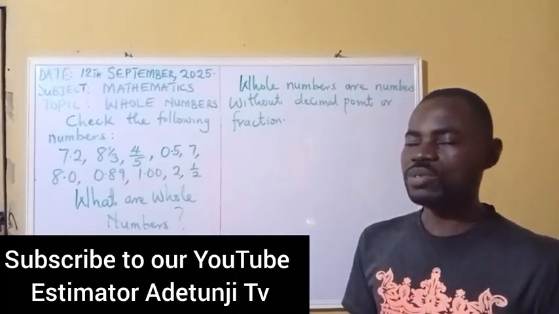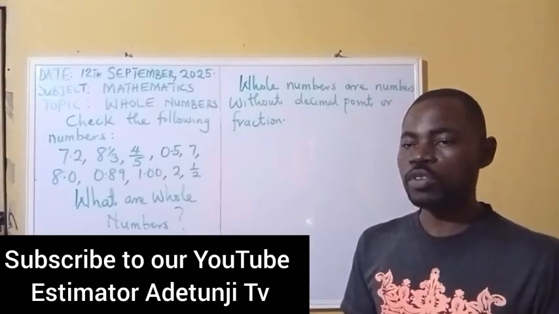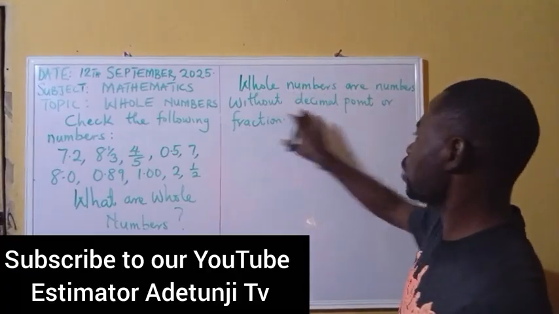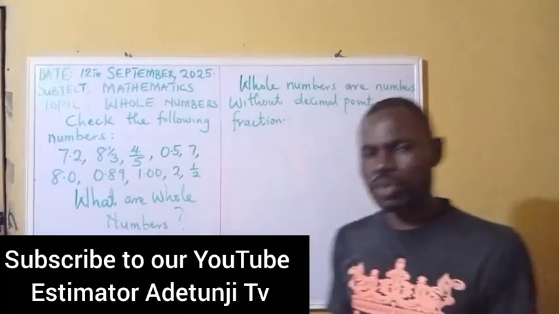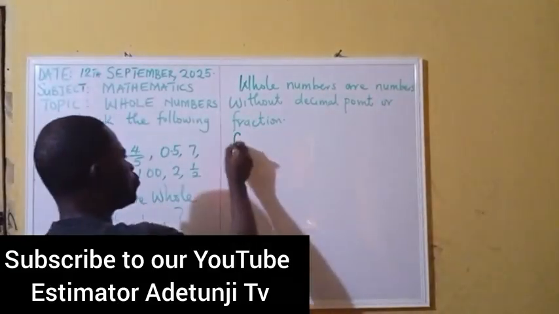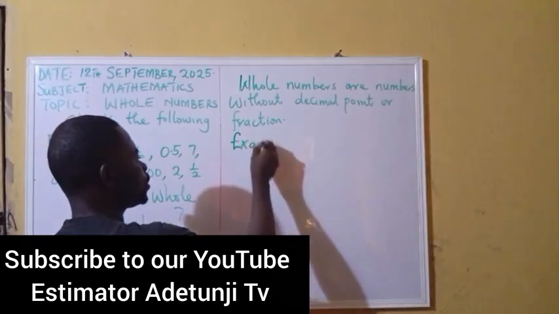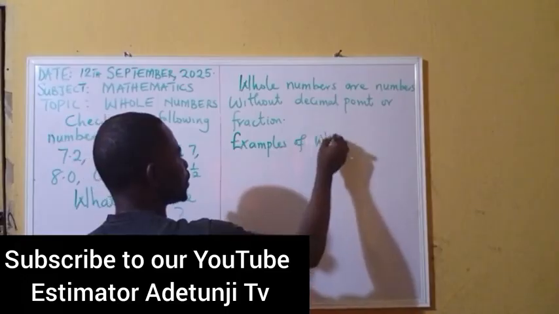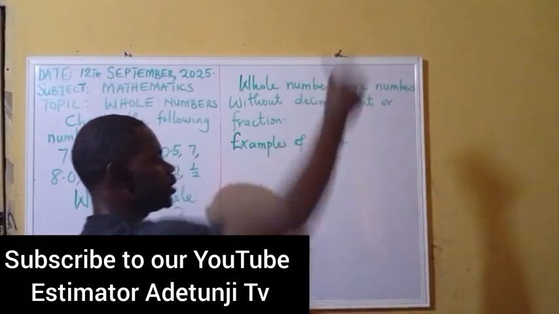Before we go to those facts, since we have said whole numbers are numbers without decimal points, the next thing is, what are the examples of whole numbers? I'm very glad to tell you that the examples of whole numbers start from 0 to infinity.